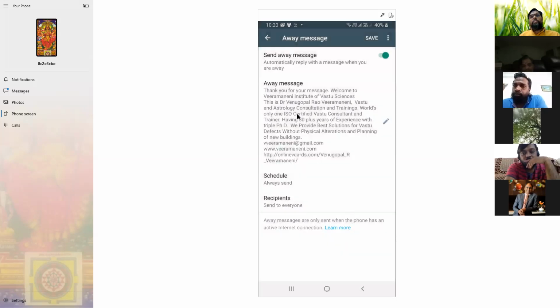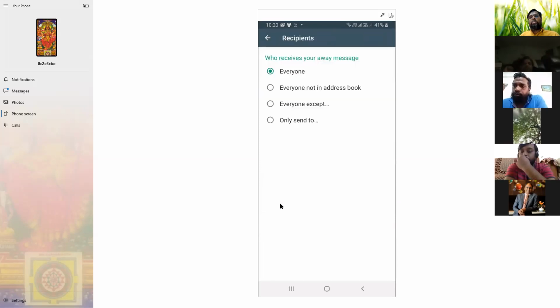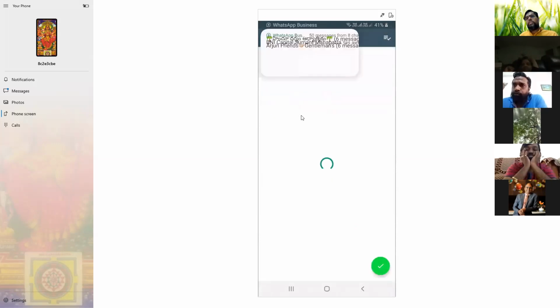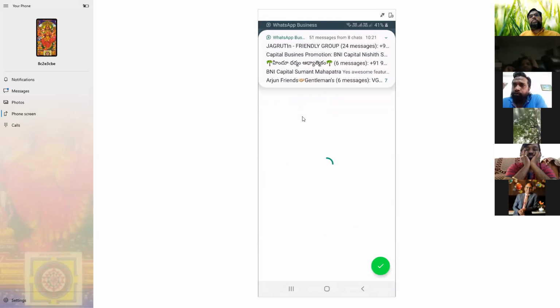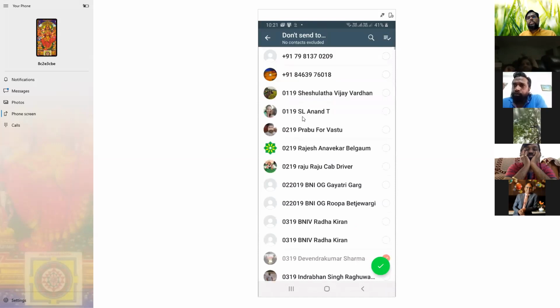This is the away message. You can put a schedule. You can have a recipient. Sometimes you want to send to only some people, or you want to skip some people. Everyone except some people: click here, you will get all the address book. Then you can click there, and it will not go to them. Don't send this. Sometimes you don't send some people the messages, particularly that away message. You can click them, it will not go to them, others it will go.